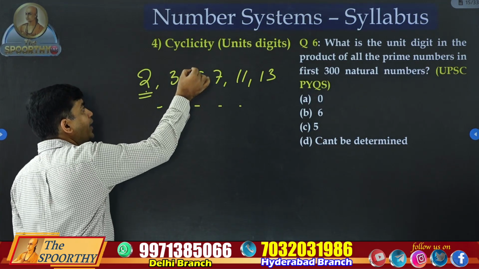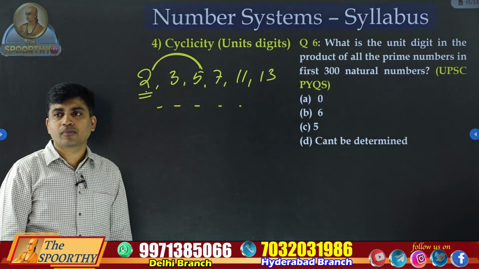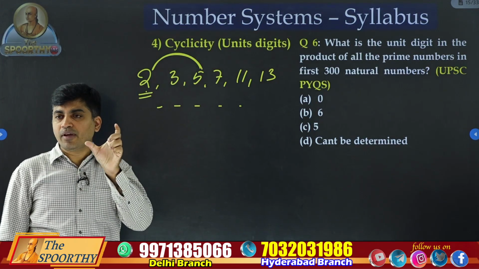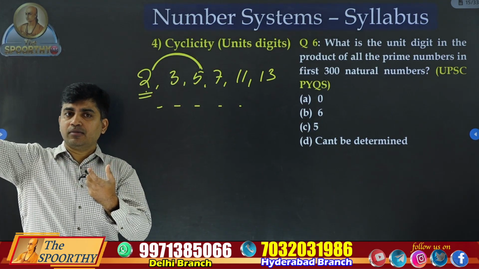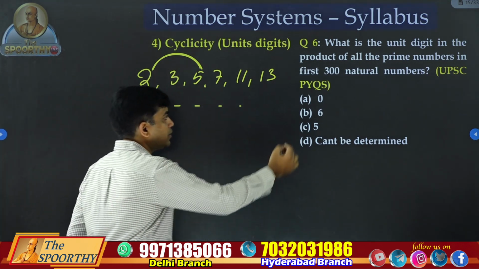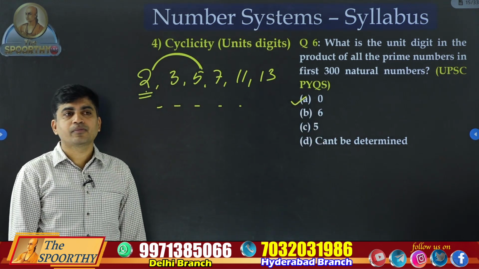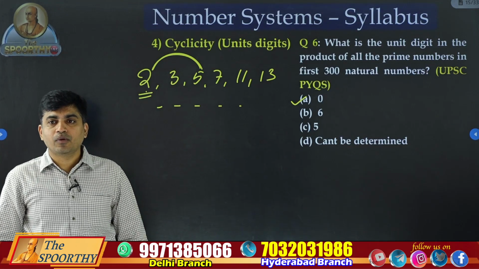This 5 and 2 are enough to answer this question. One is an even number, the other is 5. What is 5 into even? 0. 0 into any numbers? 0. So what is the answer? Option A, 0. Okay?